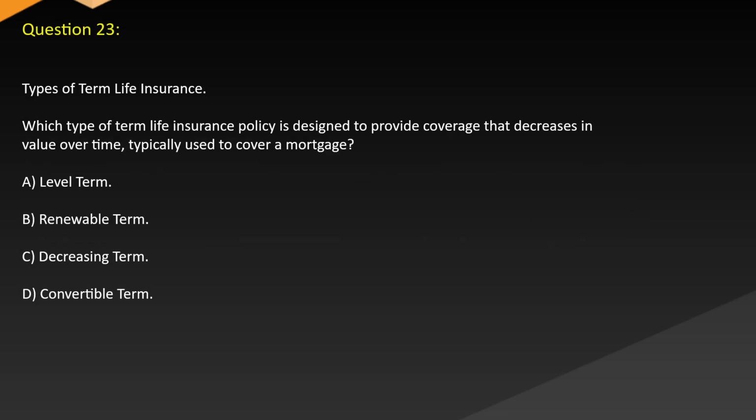Question 23. Types of term life insurance. Which type of term life insurance policy is designed to provide coverage that decreases in value over time, typically used to cover a mortgage? A. Level term. B. Renewable term. C. Decreasing term. D. Convertible term.